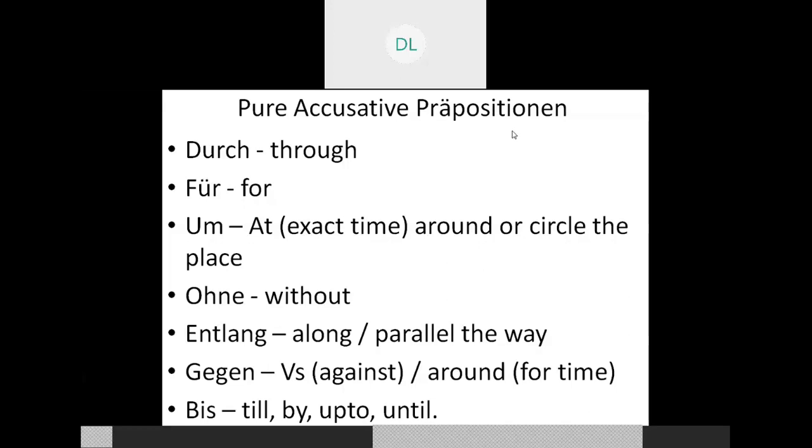I repeat, prepositions have a speciality in German. Different prepositions have different meanings in different contexts.